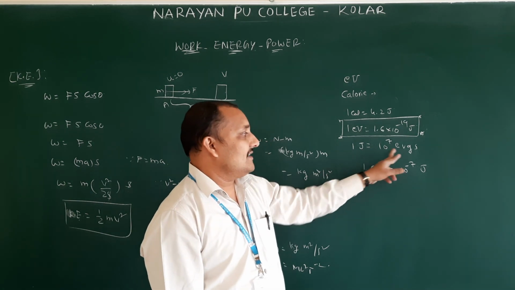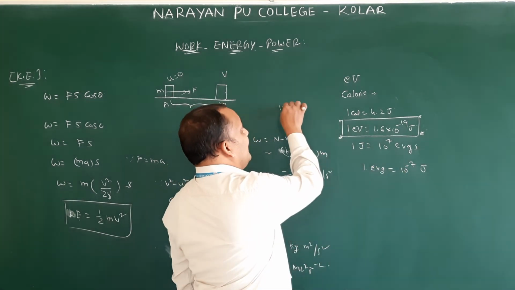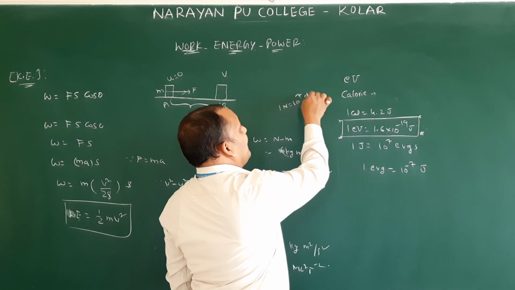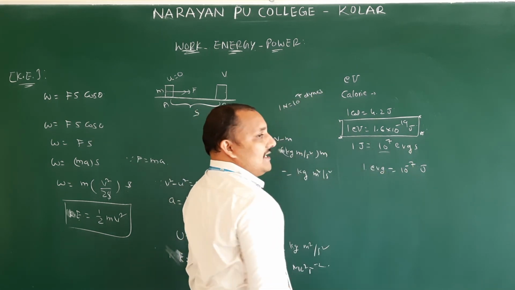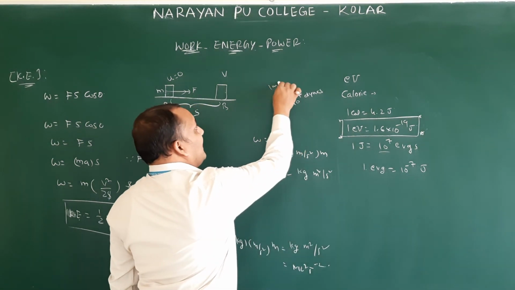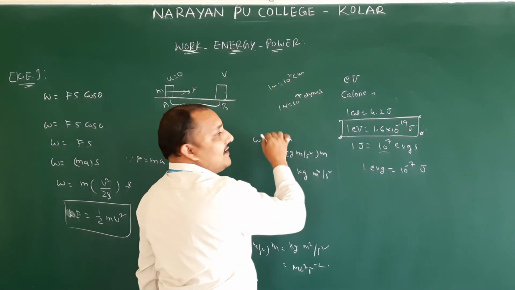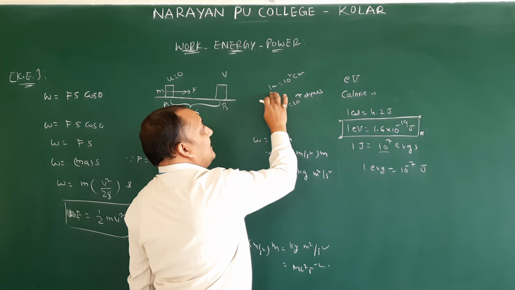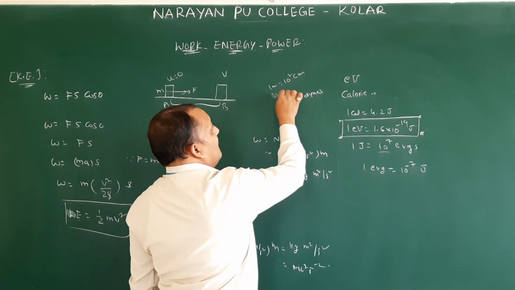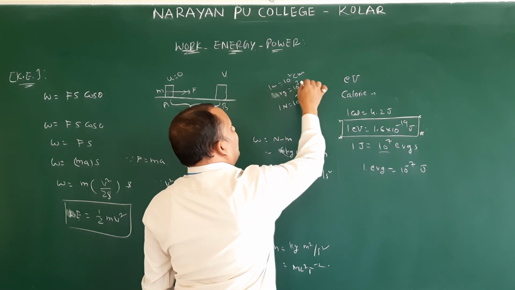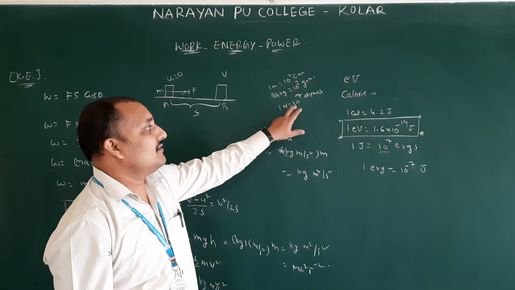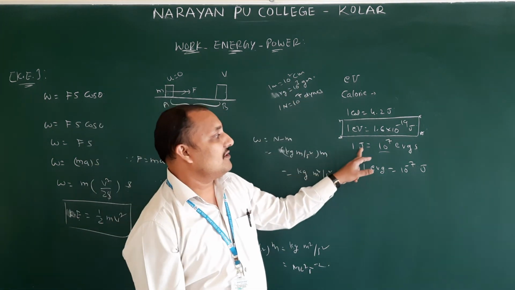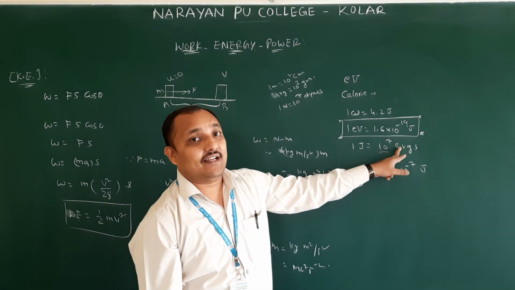And this is the joule erg relation. Like 1 Newton is equal to how many dynes? 1 Newton is equal to 10 power 7 dynes. Same like that, 1 joule is equal to 10 power 7 ergs. 1 meter is equal to 100 centimeters, isn't it? 1 kg is equal to 10 cube, 1000 grams. Same like that, 1 Newton is equal to 10 power 5 dynes, and 1 joule is equal to 10 power 7 ergs.